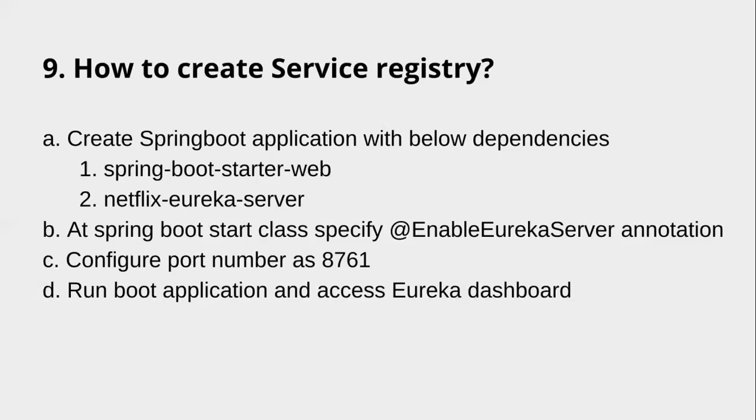Understood? If you take a different port number, we have to register the clients manually.